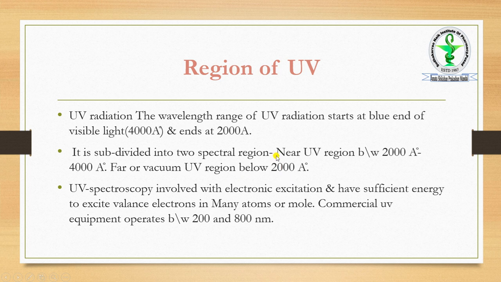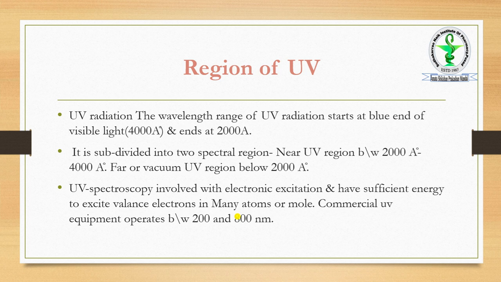UV spectroscopy involves electronic excitation and has sufficient energy to excite valence electrons in many atoms or molecules. Commercial UV equipment operates between 200 to 800 nanometers. On the basis of this slide, in simple language, from 10 nanometer to 200 nanometer, the region is the UV vacuum region.